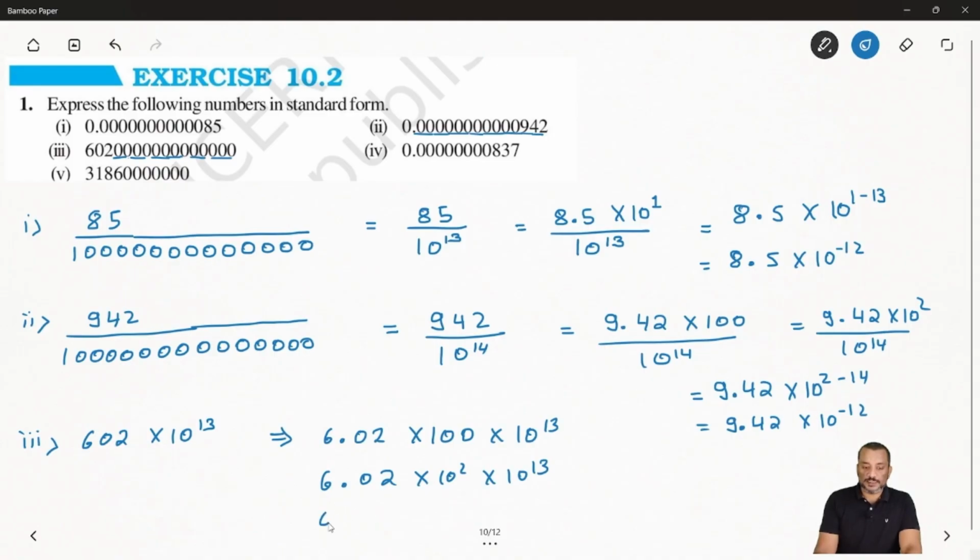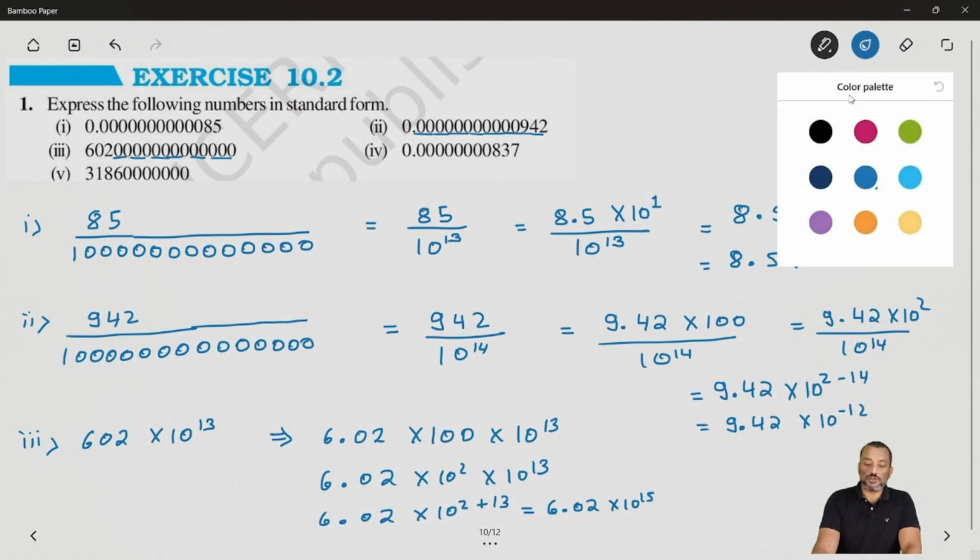So we can say 6.02 times 10 to power 2 plus 30. So how much will you get? 6.02 into 10 to power 32. Okay, hope you get it clear.